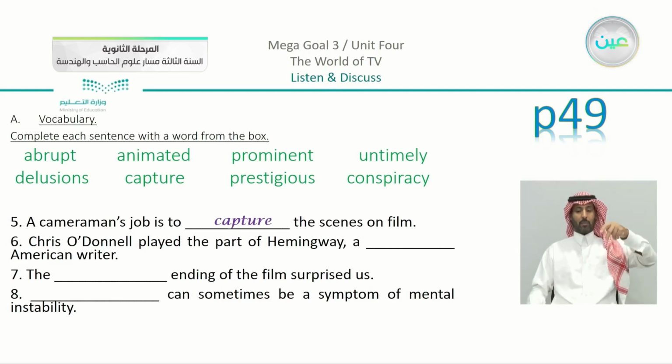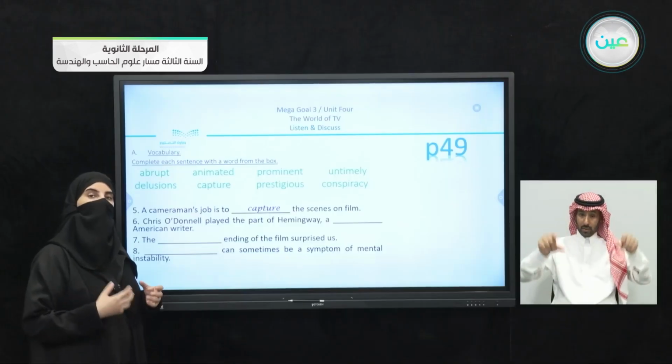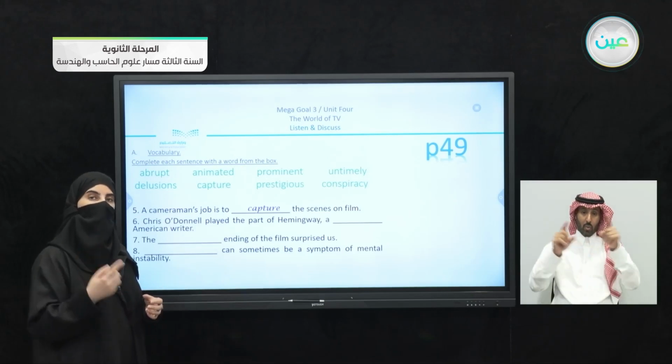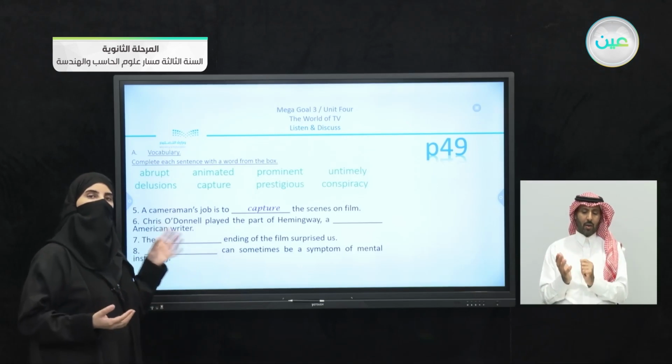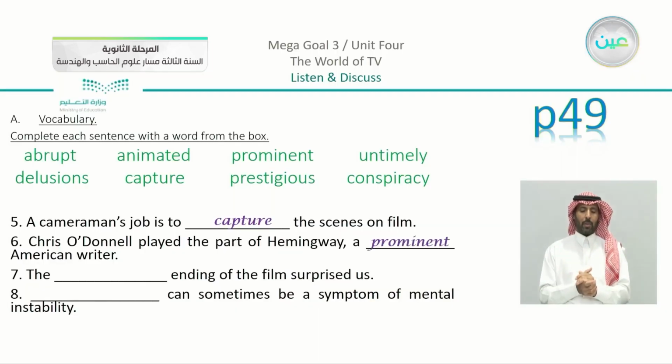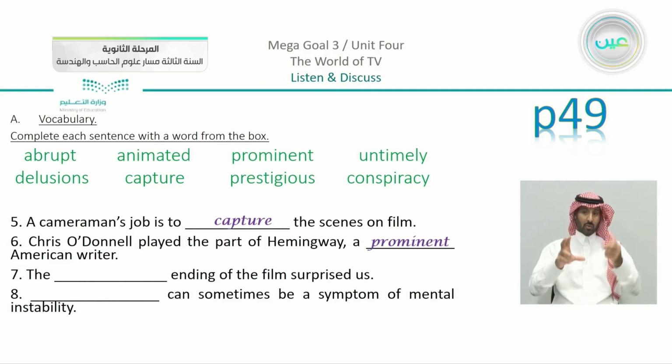Chris O'Donnell played the part of Hemingway, a blank American writer. Now, a lot of writers are considered to be well known, so we are going to give them an adjective here to describe them. The word that is suitable is going to be prominent. And then after that, the blank ending of the film surprised us. Now, if something happens suddenly, we can say that this is something abrupt.